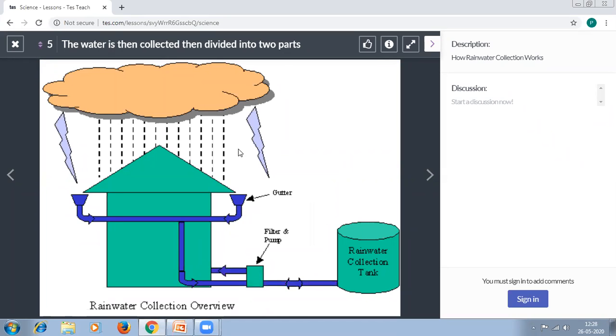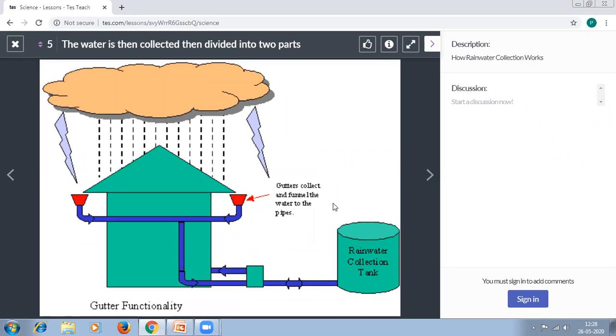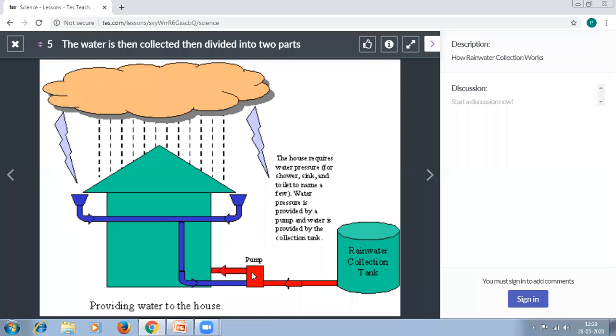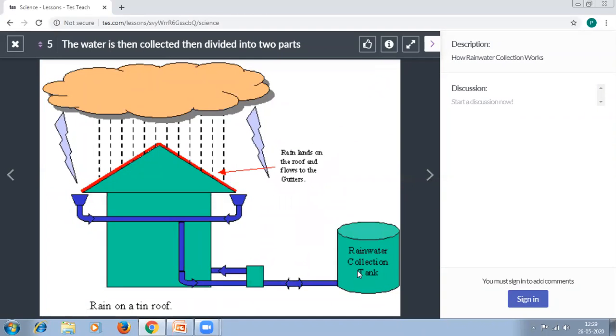You can see here they have provided the filter pump. The rain on the roof flows to the gutter section. Gutters collect the funnel water to the pipes. From the pipes, it is transmitted to the sediment filter. From the filter, filtration occurs for removing silt particles. Again it will go to the rainwater collection tank, and the whole cycle repeats.